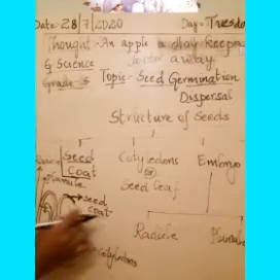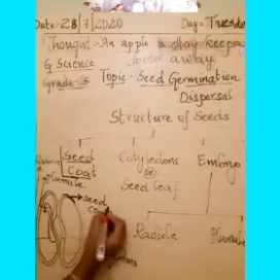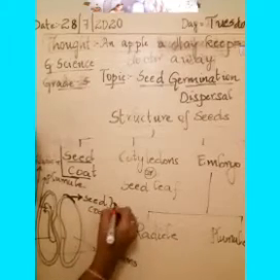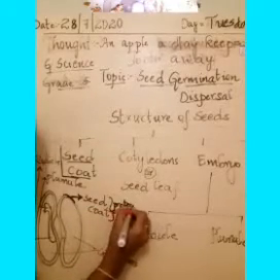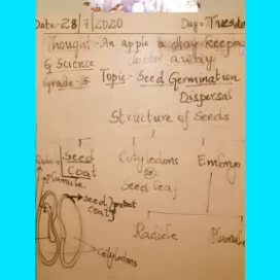The function of the seed coat is to protect the seed. It will protect the seed from external damage. This is the function of the seed coat.